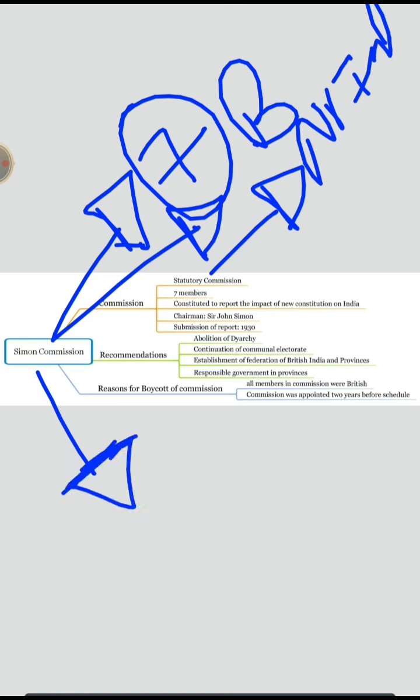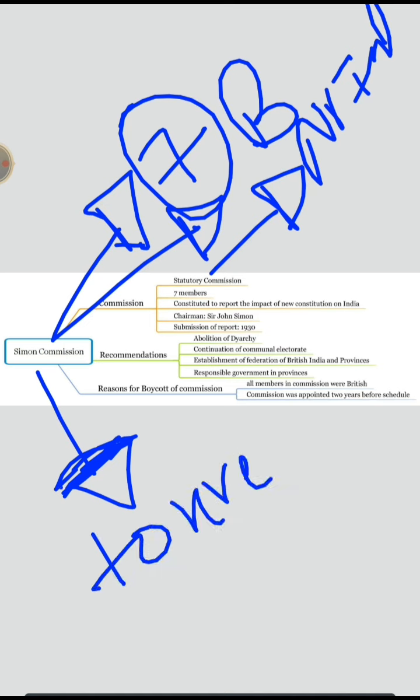And what was the reason behind this commission? To review previous constitutions and their impact on India. How can people who came from outside understand the impact on us, because Indians are the ones who suffered, right? That's the reason everyone opposed the Simon Commission.